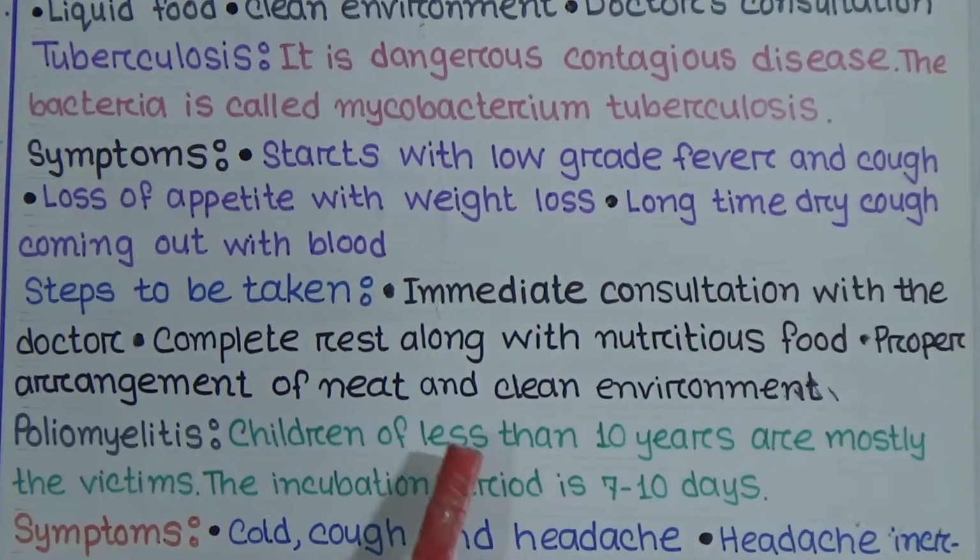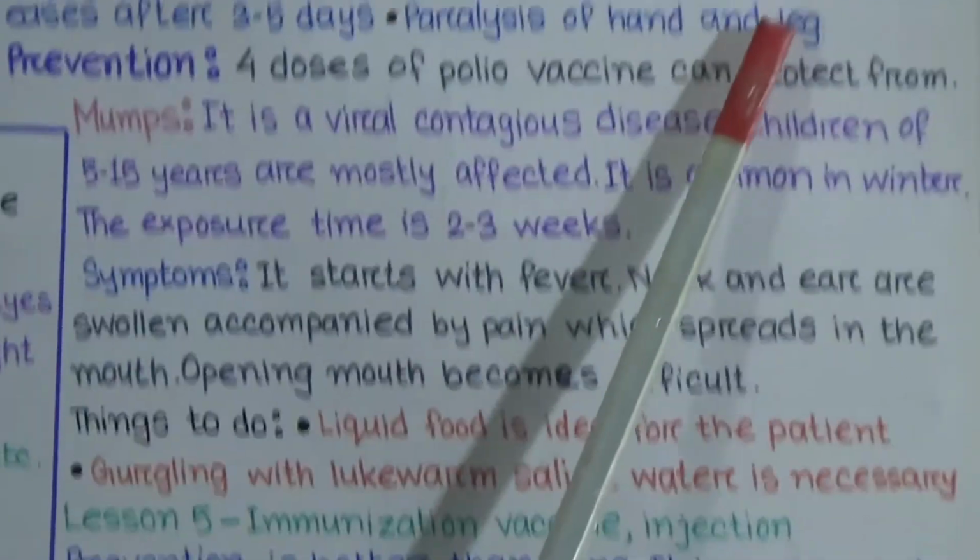Next, poliomyelitis. Children of less than 10 years are mostly the victims. The incubation period is 7 to 10 days. So within 7 to 10 days, the symptoms of poliomyelitis start to show. The symptoms are cold, cough, and headache. Headache increases after 3 to 5 days. Paralysis of hand and leg.